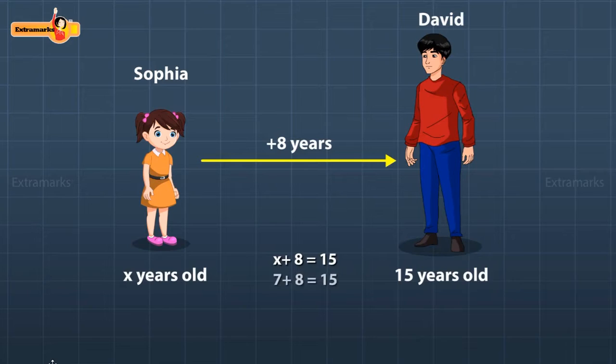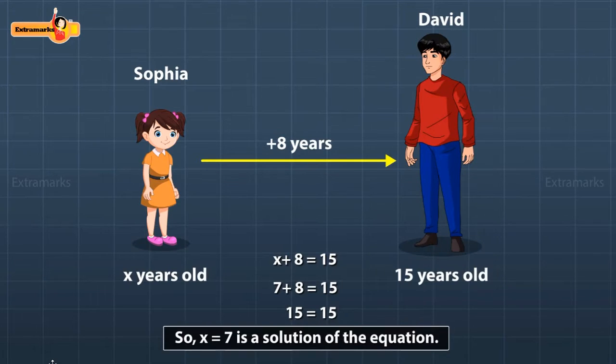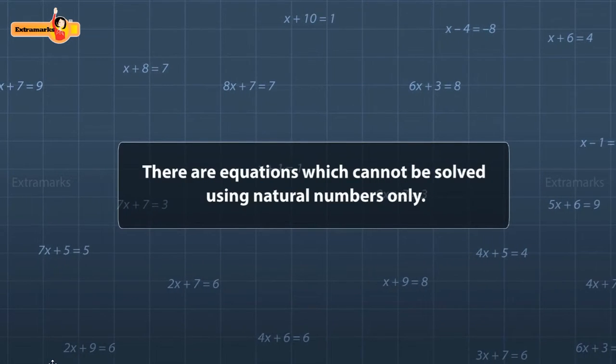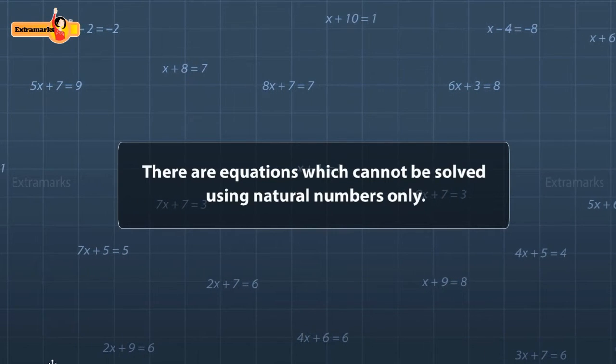If we substitute x equals 7, we see the left-hand side equals the right-hand side. Hence, the equation is satisfied. So, x equals 7 is a solution of the equation. Thus, if we have natural numbers, we can solve this equation. But there are equations which cannot be solved using natural numbers only.